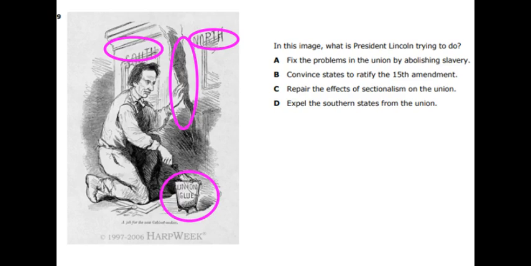Expel means to get rid of. Like you're going to get expelled from school. You'll be removed from school.